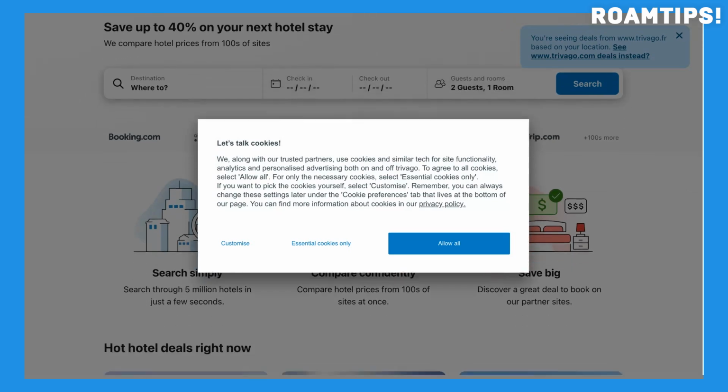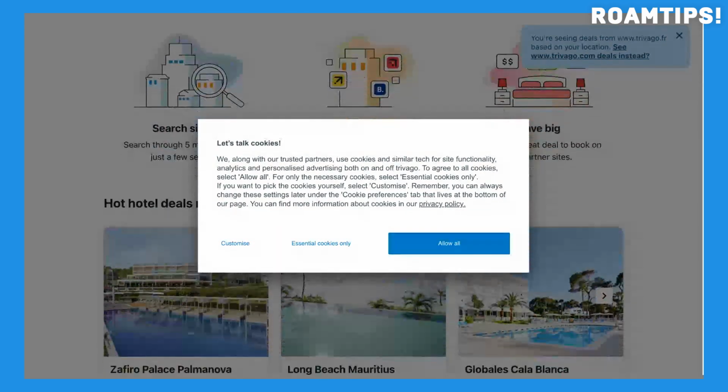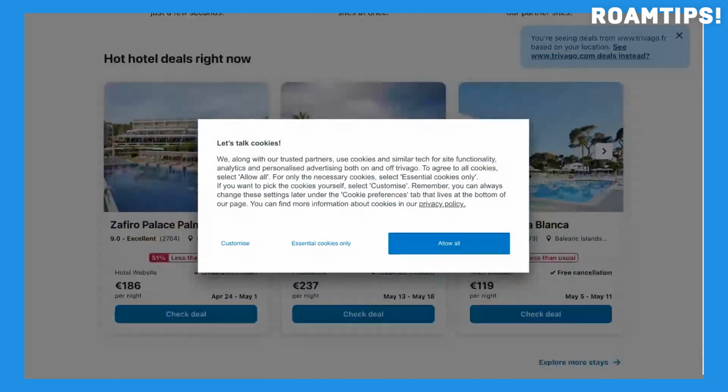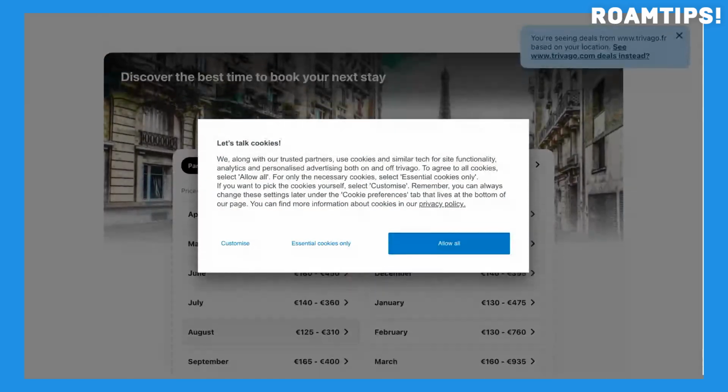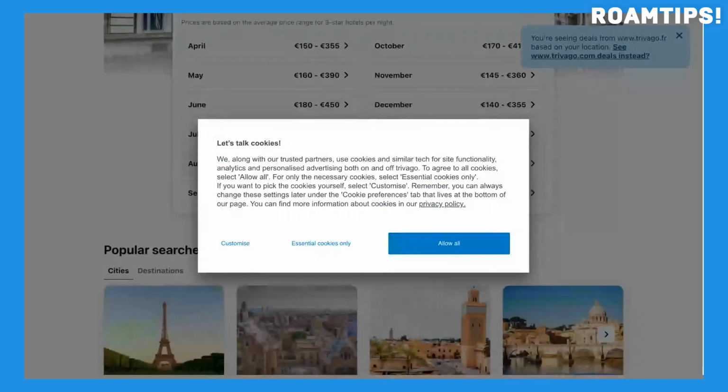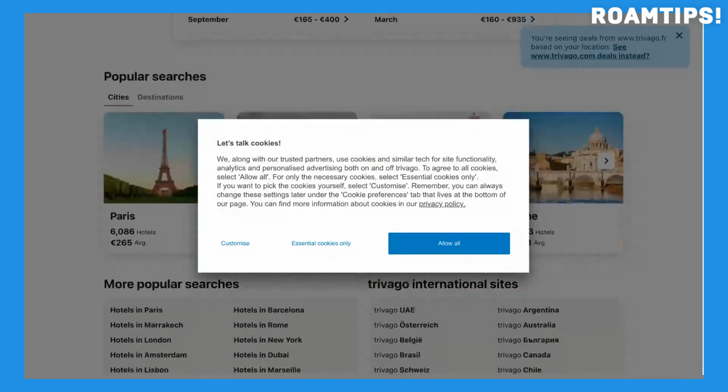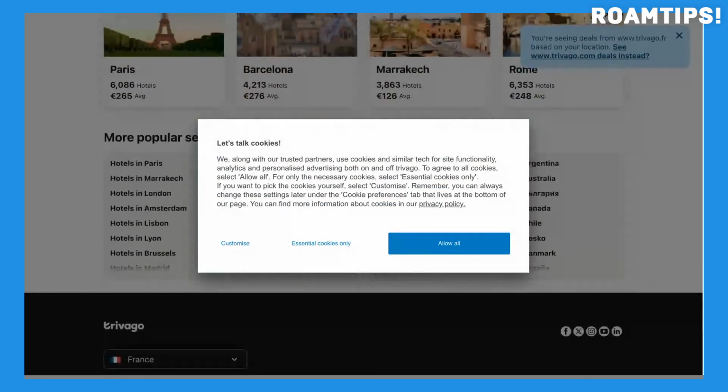Trivago.com. It's a name synonymous with hotel searches, a constant presence in travel advertisements, and a go-to for many when planning a getaway. But what exactly is Trivago, and how effective is it in the crowded field of online travel agencies? Let's delve in and explore this popular platform.